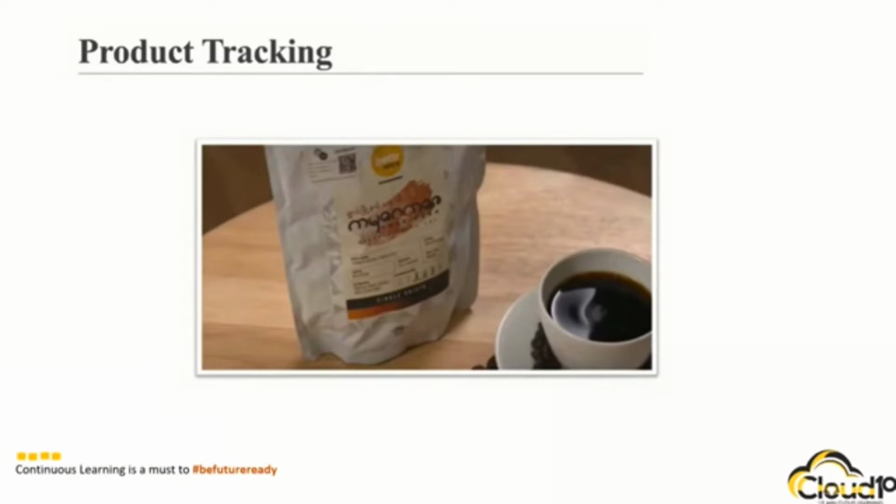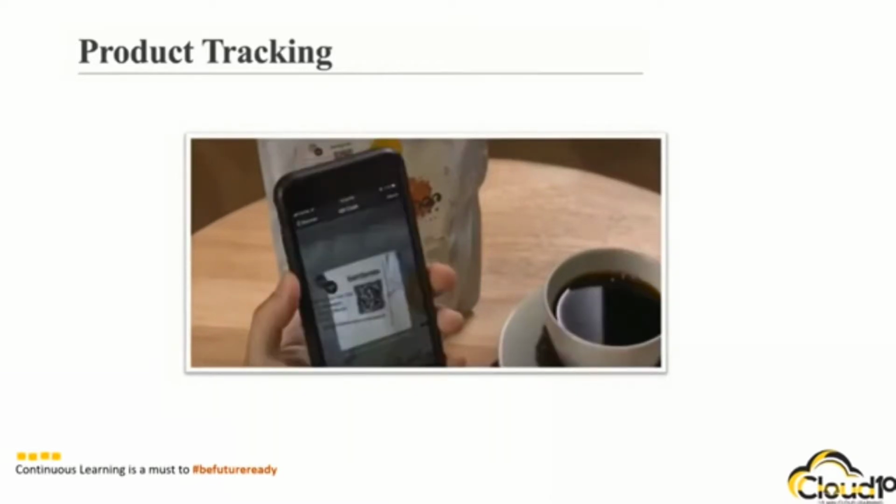Now, let me take you through an actual implementation. In Denmark, a supermarket has this blockchain implementation done for each product that they sell. Each product will have a barcode, and the customer can scan the barcode to get all the above relevant information including quality check details. This gives lots of confidence to the buyer, as the buyer can verify the authenticity of the product, and it helps in tracking any fake product.